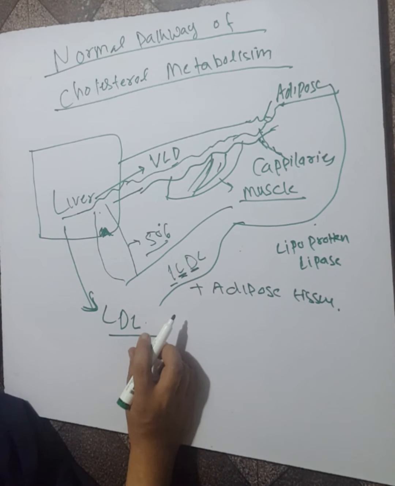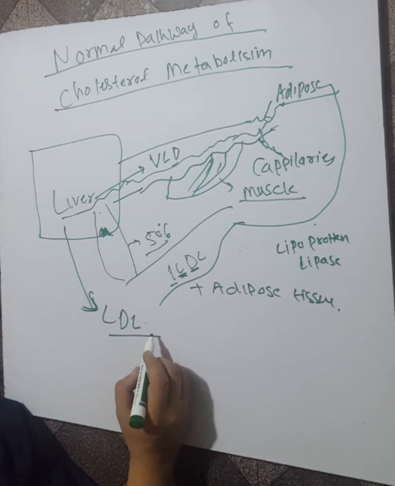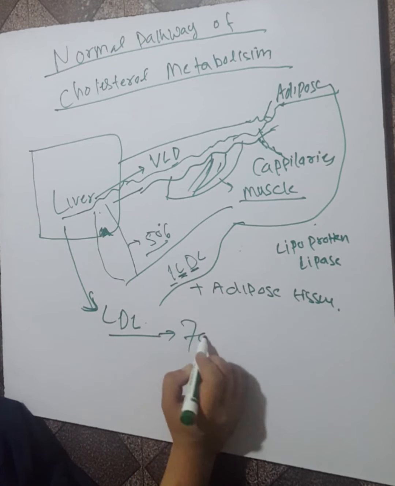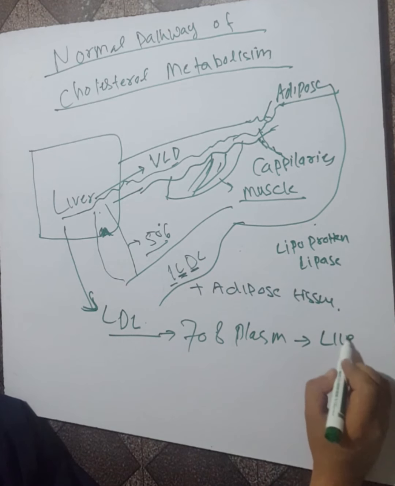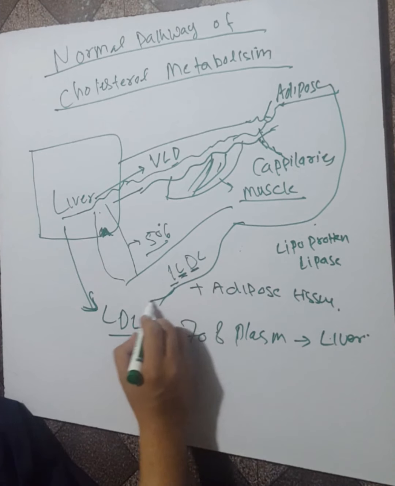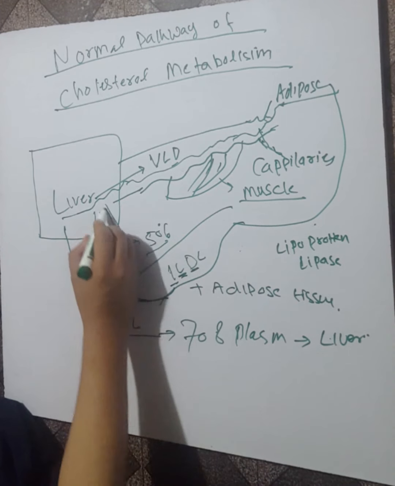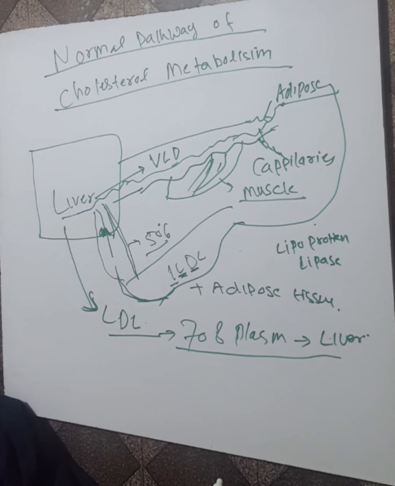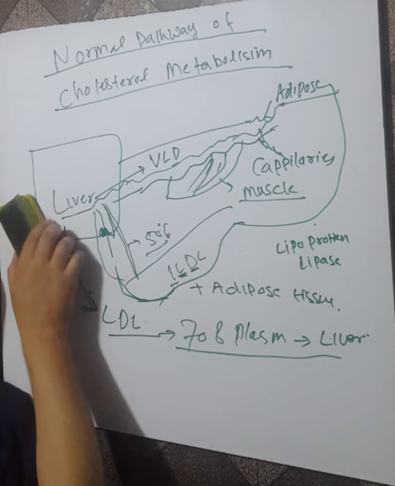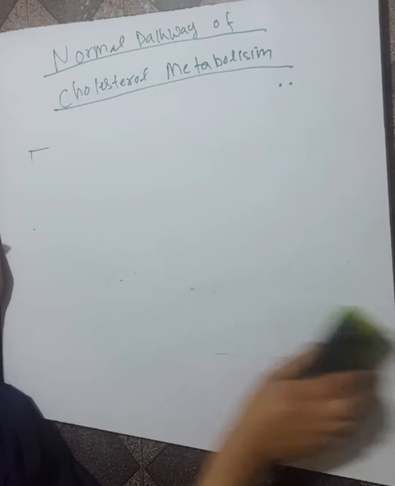70% of plasma LDL also goes to the liver. So ILDL goes to the liver at 50% concentration, and 70% of plasma LDL goes to the liver. The LDL has specific receptors for this action. When this LDL enters into the liver, now we discuss another diagram.